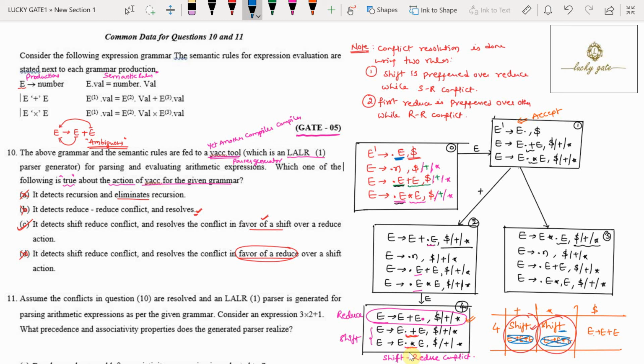And observe, friends, here you do not have a reduce conflict. Because you don't have a reduce conflict, now I can say option B is incorrect. Option C is the correct solution for the question.